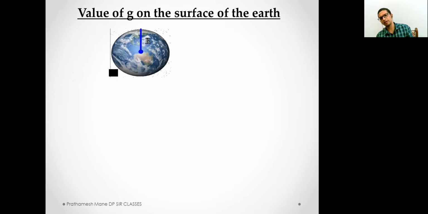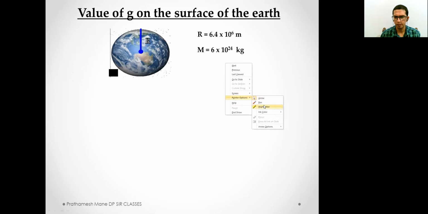Well, this is the earth, and r is the radius of the earth. Remember these values. R is the radius of the earth, and m is the mass of the earth.